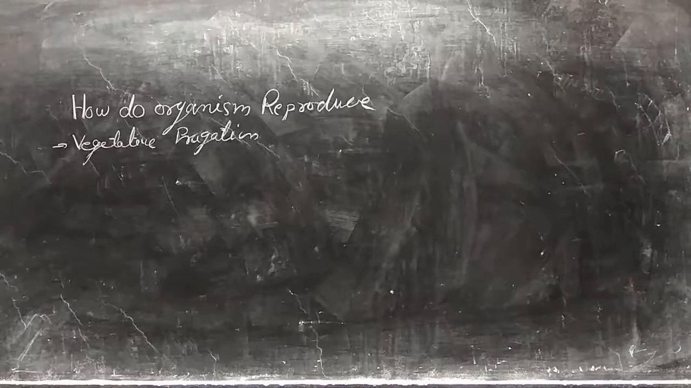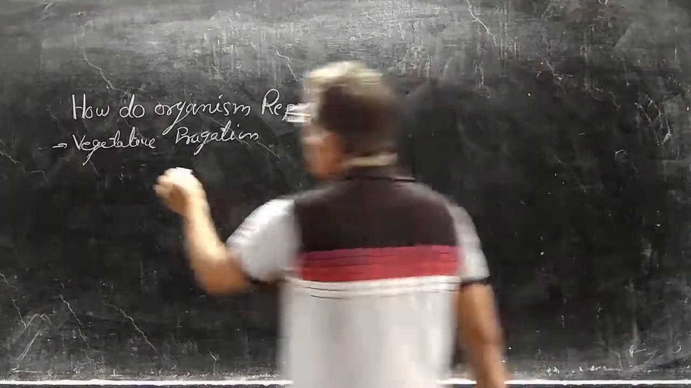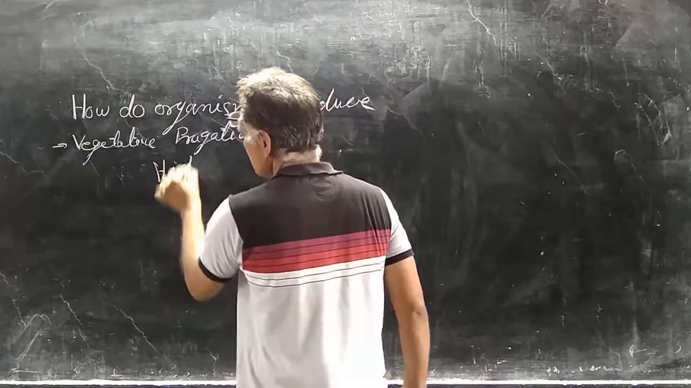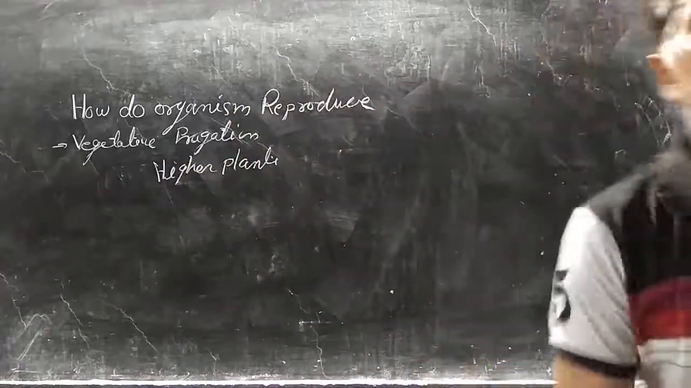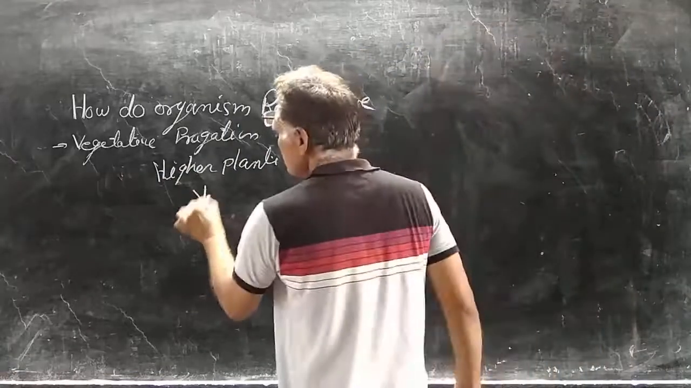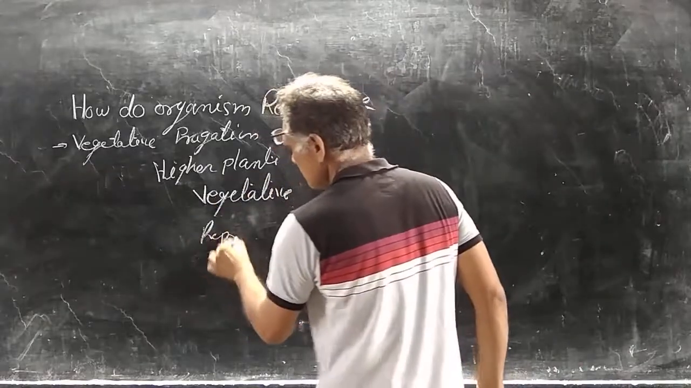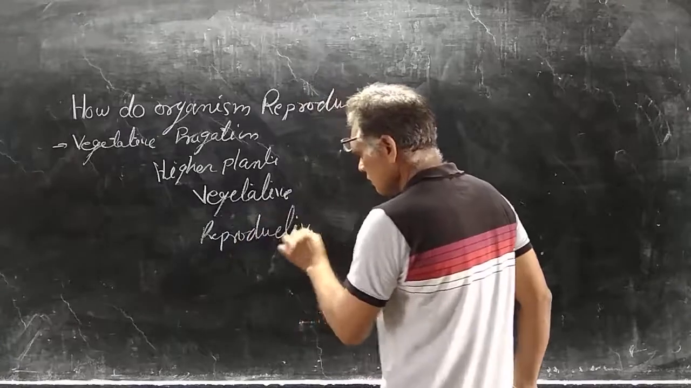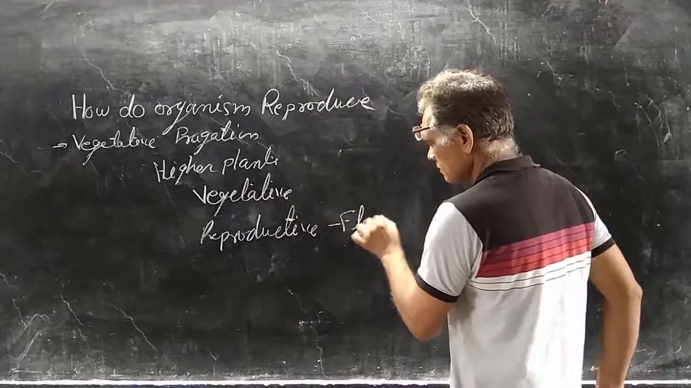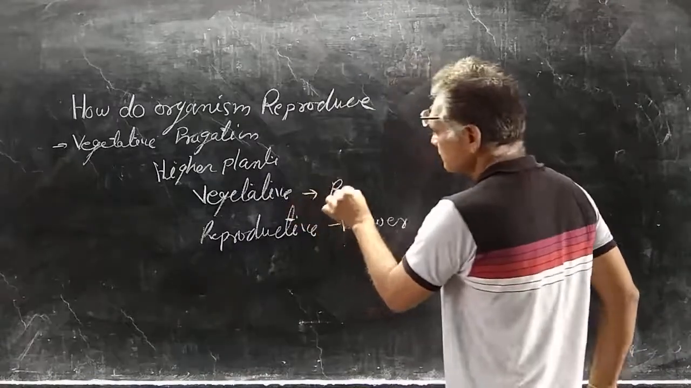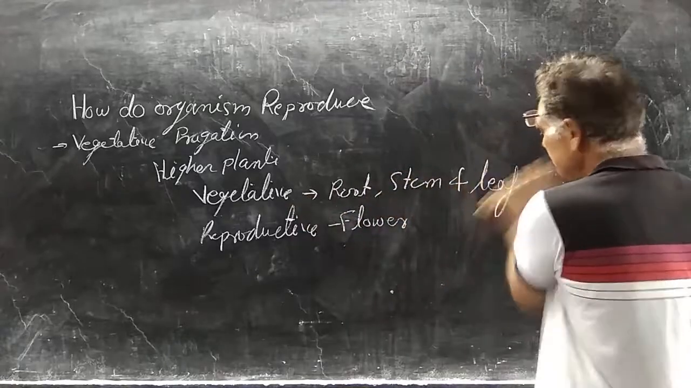Next is vegetative propagation. Vegetative propagation occurs in higher plants. In plants, there are two parts: one is vegetative, another is reproductive. The reproductive part is the flower, and the vegetative part is the root, stem and leaves.